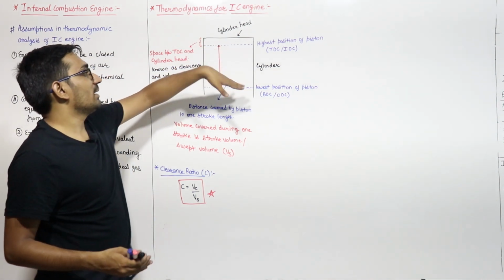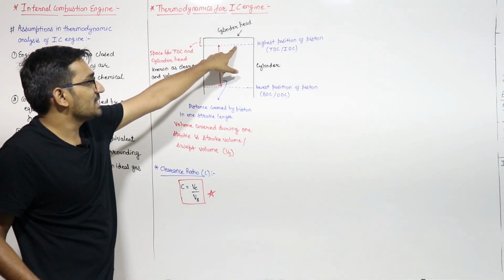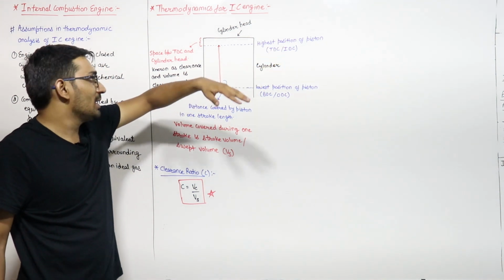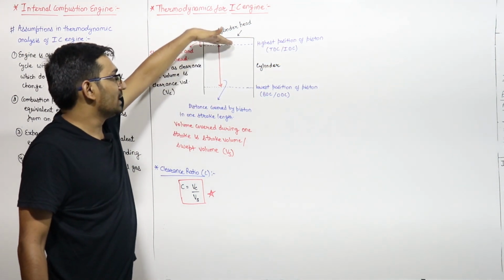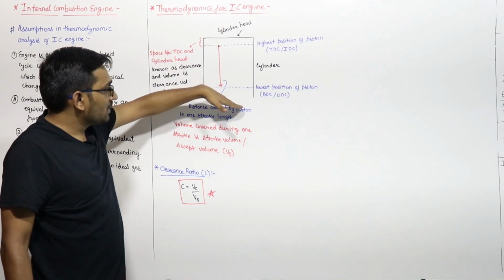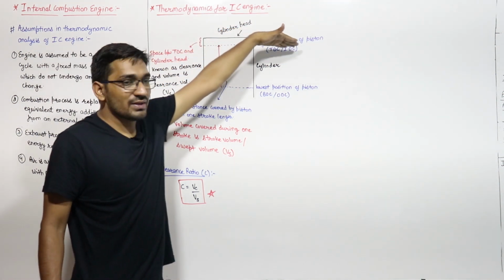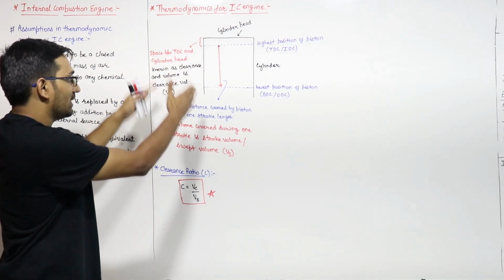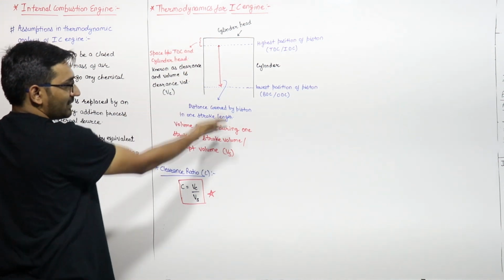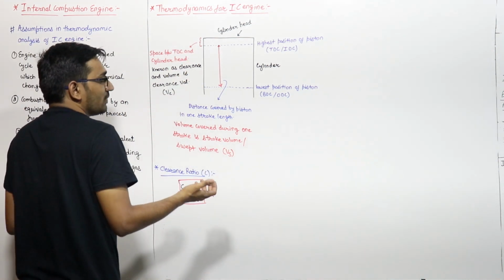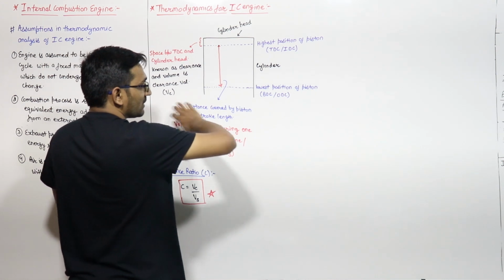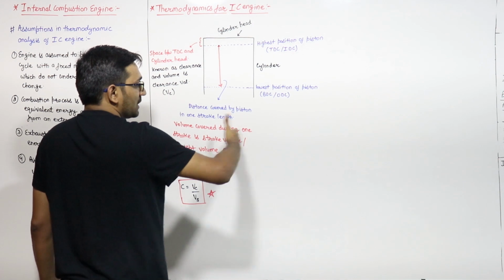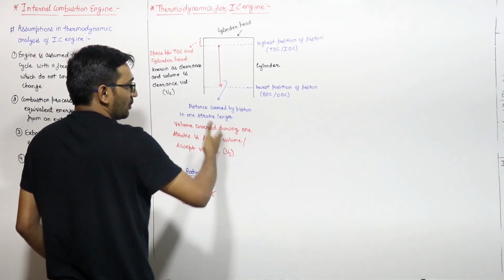So let us say that we designed it such that the highest position of the piston is this one. The piston will go up to this level only and will not touch the cylinder head. This is known as the highest position of the piston. This is a vertical cylinder in which the piston is moving like this. We have another case of engine, the horizontal cylinder, in which the piston is moving like this.